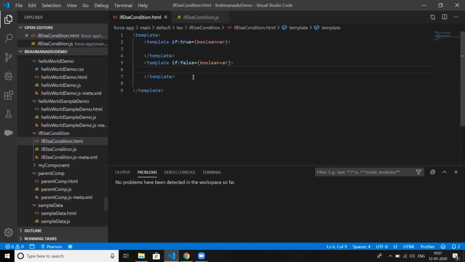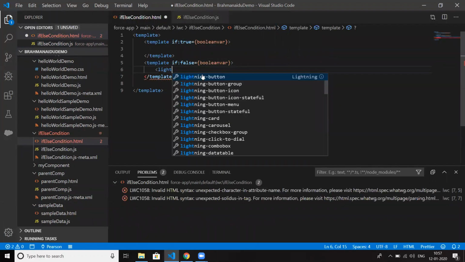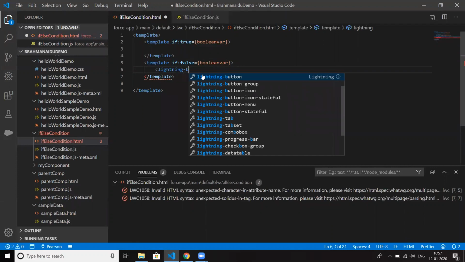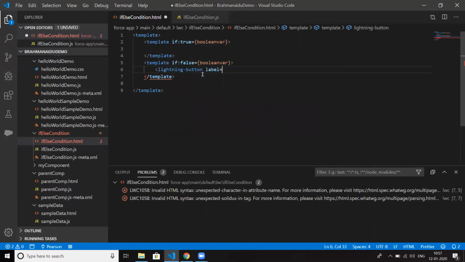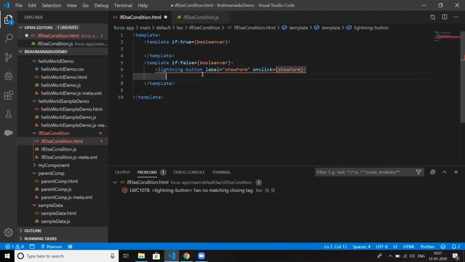Now I'll create a button. Whenever the user clicks on the button, I want to display the form. So I'm creating a button, and on clicking of this button I want to show the form. The name of the method would be show form.